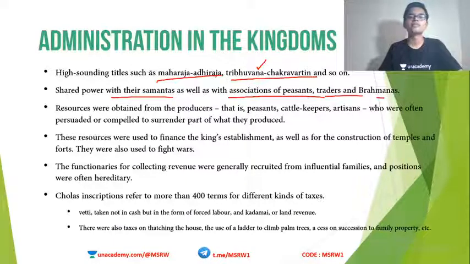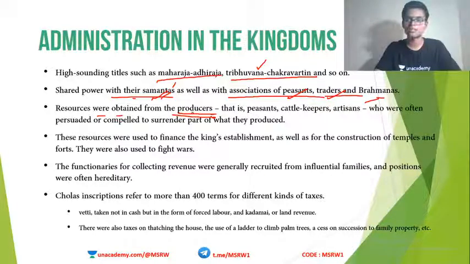So medieval kingdoms were actually ruled with the help of other classes of people like the Samantas. I told you, Samantas provide the king with army and all during wars. Okay, they help the king in collecting taxes and all these things. So kings ruled with the help of Samantas, associations of peasants, traders, Brahmanas, and so on. Okay, the resources were obtained from producers. So every society, for it to sustain, needs resources. Say meat, or say vegetables or cereals, whatever it is, they want some kind of resources. These resources are available with the producers, the peasants, the cattle keepers, the artisans. These are the producers of the society.